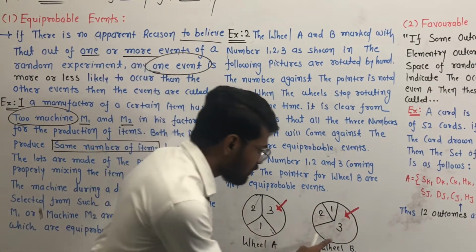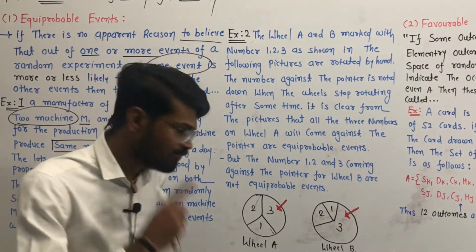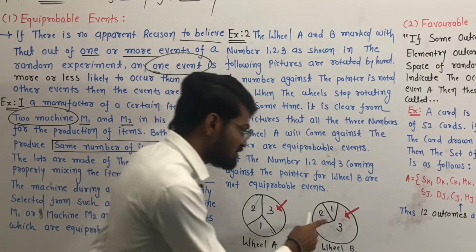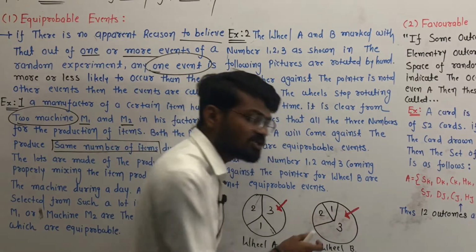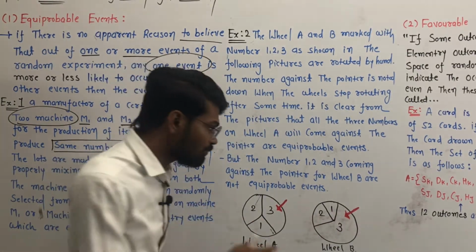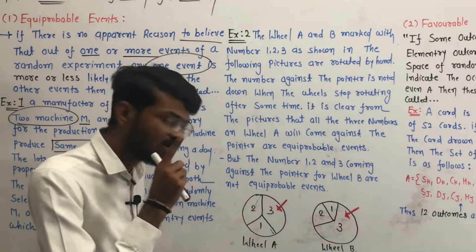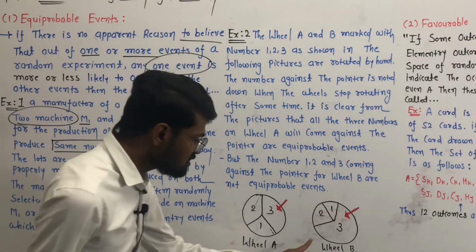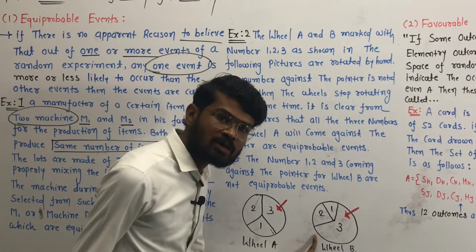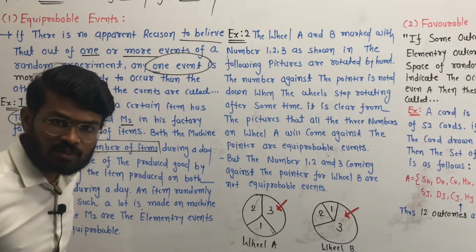Yes, the probability of the selection of number 3 is more. The probability of the selection of number 1 is less. And the probability of the selection of number 2 is in between the probability of the selection of number 1 and the probability of the selection of number 3. Clear? So this is not an equiprobable event, but that one is an equiprobable event.